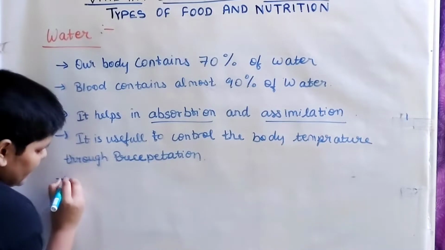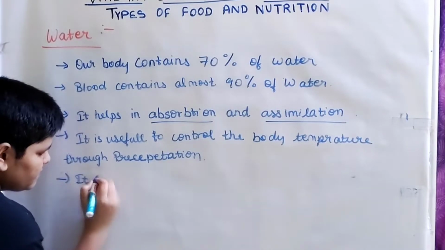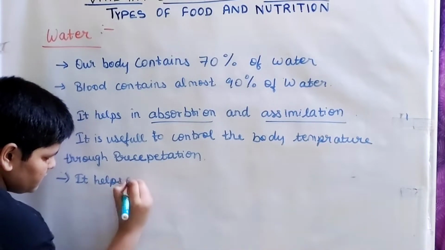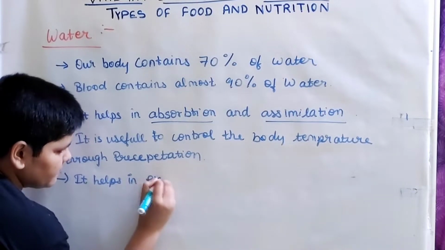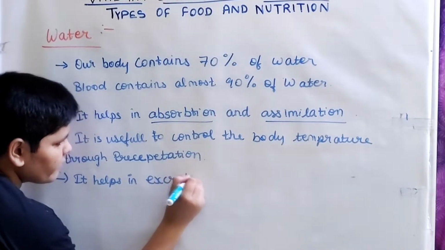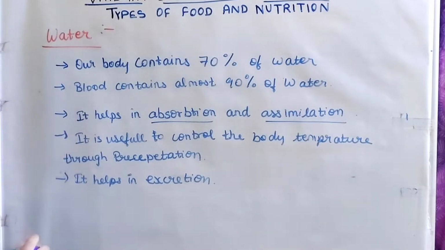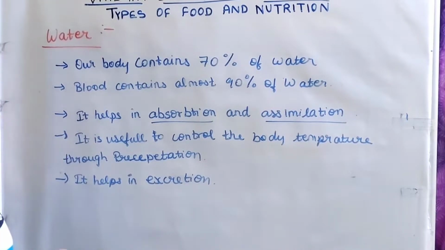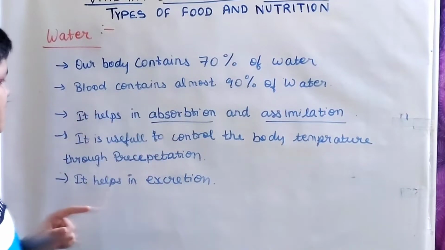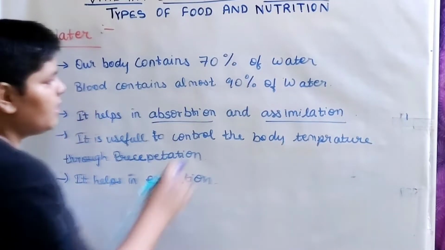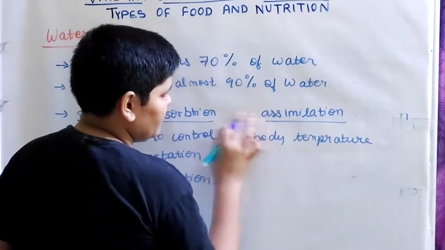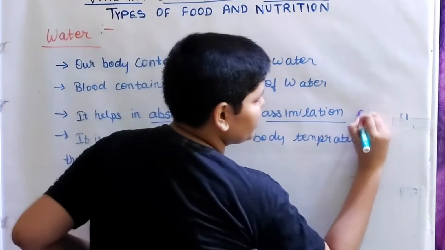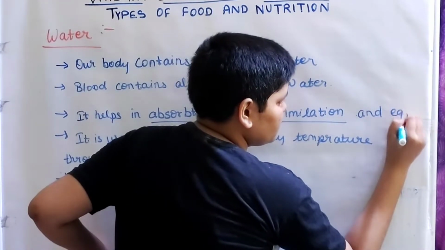And the next important one is that it helps in excretion. So our body contains 70% water, and blood contains almost 90% water. It helps in absorption and assimilation.